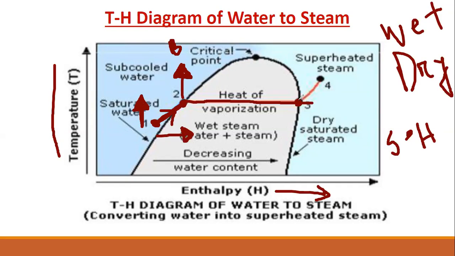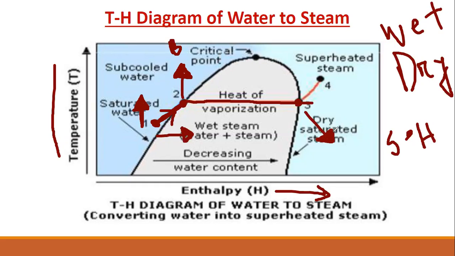But when the whole water turns into steam and there is no water left, this is the dry point. That steam, where there is no water present, is known as dry steam. Dry steam means there is no water element available in that steam.